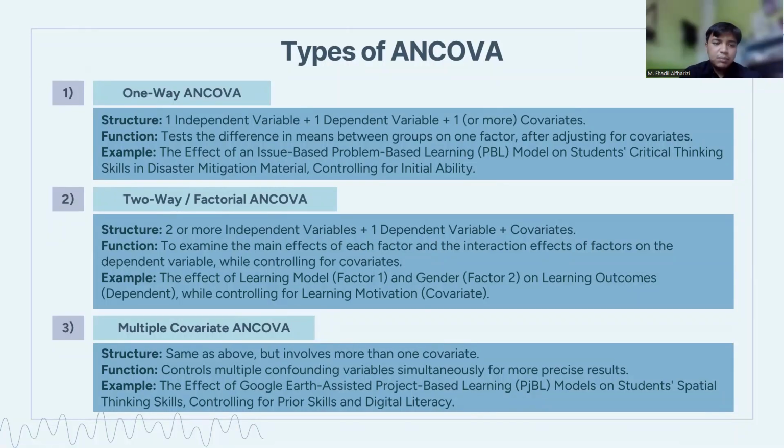And number three is multiple covariate ANCOVA. The structure is the same as above, but involves more than one covariate. Its function is to control multiple confounding variables simultaneously for more precise results. An example is the effect of Google Earth Assisted Project-Based Learning (PjBL) model on student spatial thinking skill, controlling for prior skills and digital literacy.